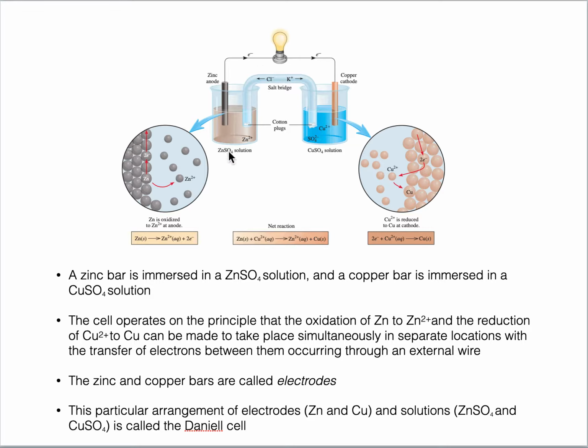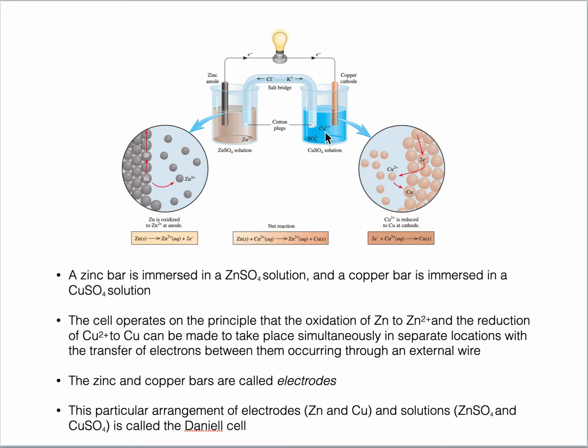Chloride will flow here. As many zinc 2 plus ions are produced, that many chloride ions will travel and come into the solution to neutralize it. So as a net result, the solution here will be neutral. There will be no accumulation of positive charge.